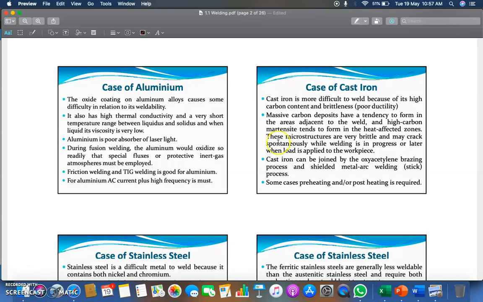So basically cast iron can be joined by the oxyacetylene brazing process as well as the shielded metal arc welding stick process. In some cases preheating or post heating is required for cast iron. In the case of cast iron, you have to do the preheating or post heating that is required during the building. And the preferred processes are oxyacetylene brazing as well as shielded metal arc welding.